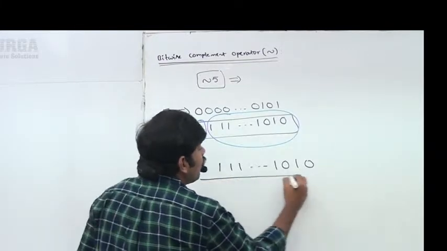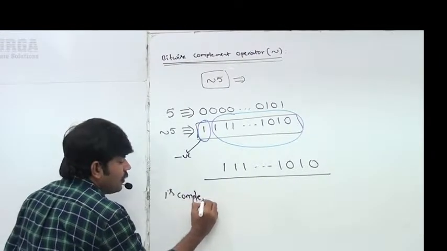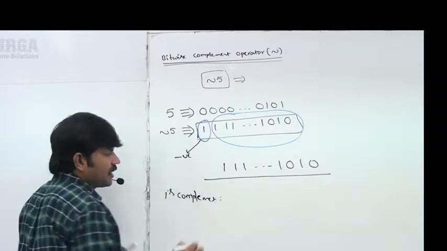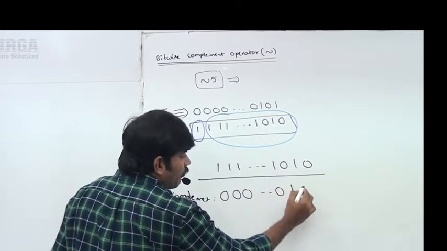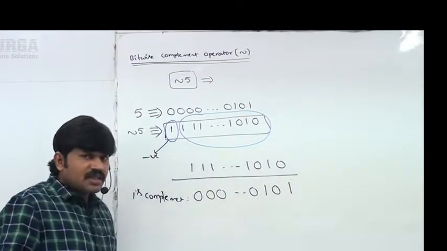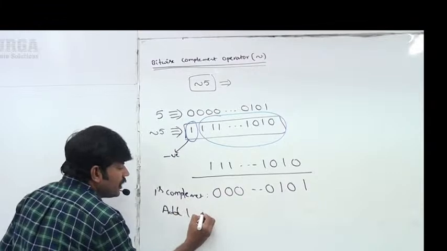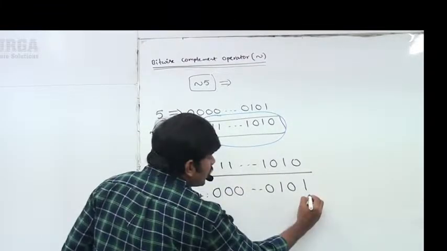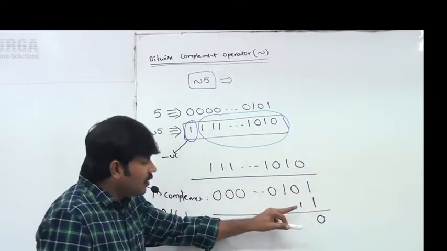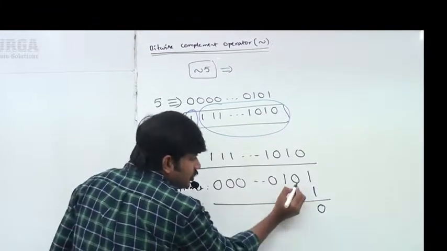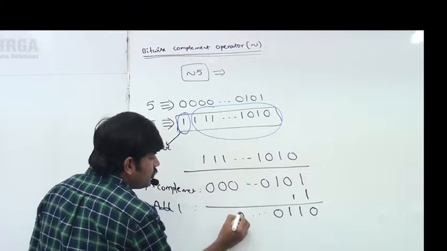First find the 1's complement: interchange zeros and ones, so 0 becomes 1 and 1 becomes 0. Now add 1, and it becomes 2's complement. 1 plus 1 is 10: 1 is the carry and 0 is the remainder. 0 plus 1 is 1. Next 1, then 0, 0, 0, 0 like this.